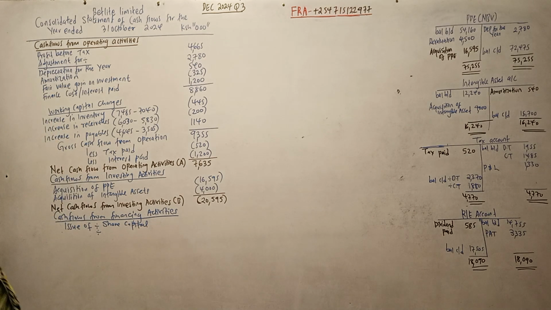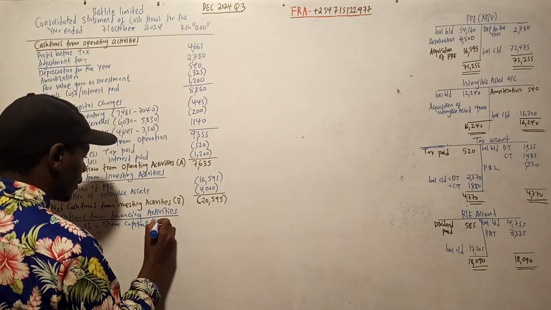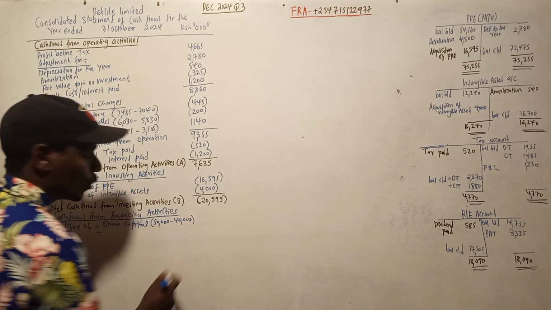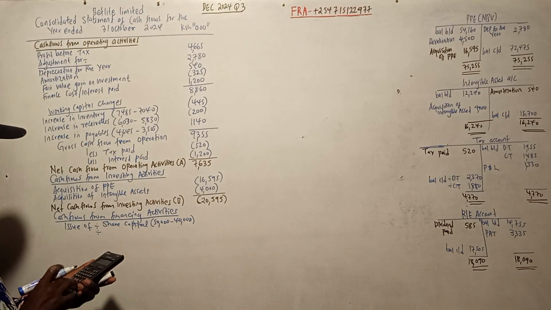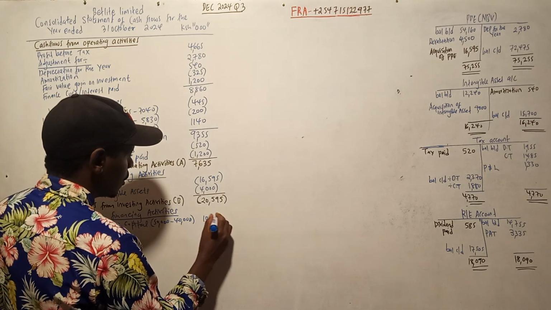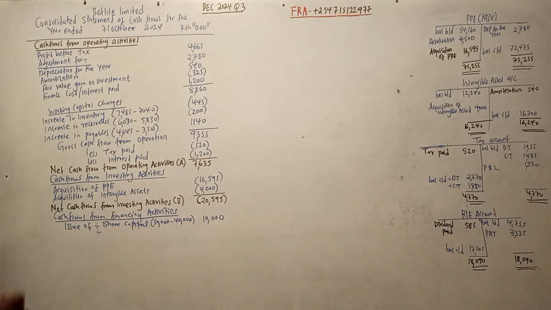Let me check. Yes, we have share premium. Share capital was 40,000. It has increased to 50,000. So 50,000 minus 40,000. There was no issue of bonus shares in that one, so it will be 10,000. It's an increase, so it's a positive figure.